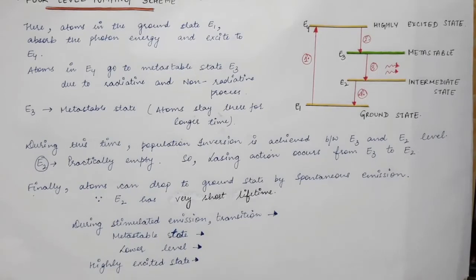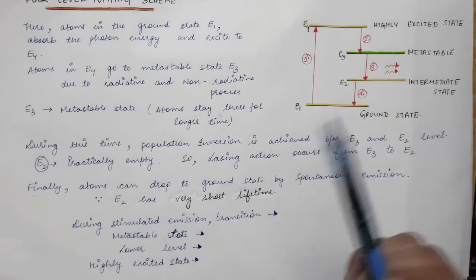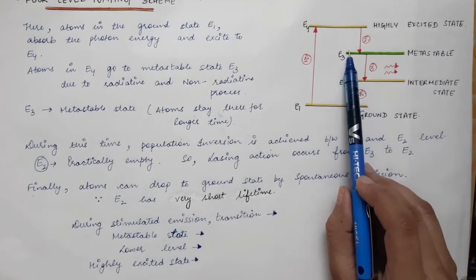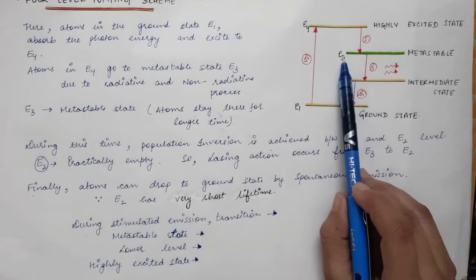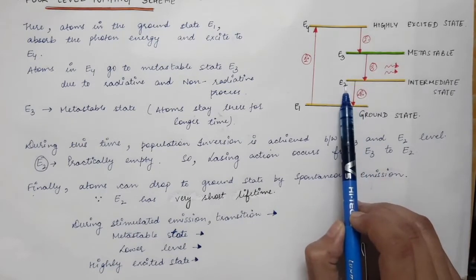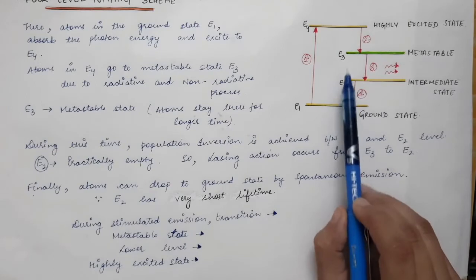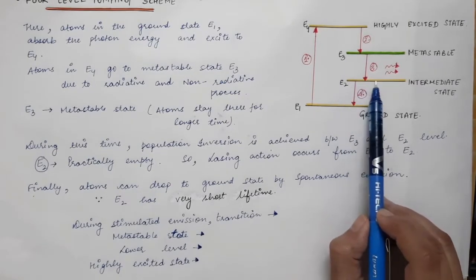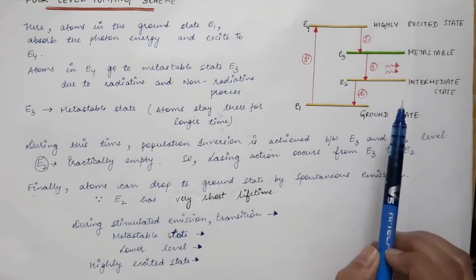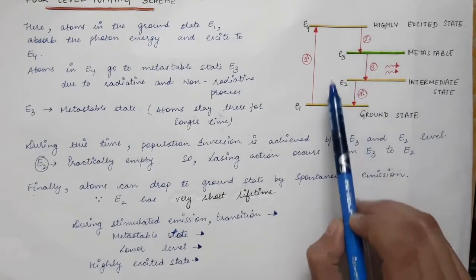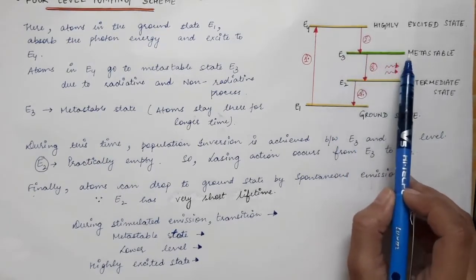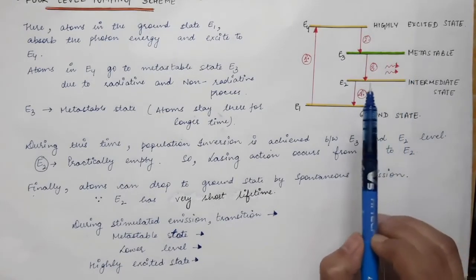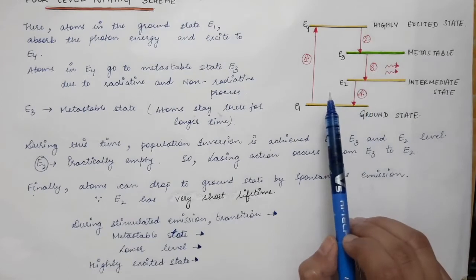Now in the case of a 4-level laser, as you can see, the lasing action occurs between E3 and E2 levels. And practically there are no atoms present in the intermediate state, and most of the atoms occupy the metastable state. So population inversion condition is easy to obtain in this 4-level scheme.